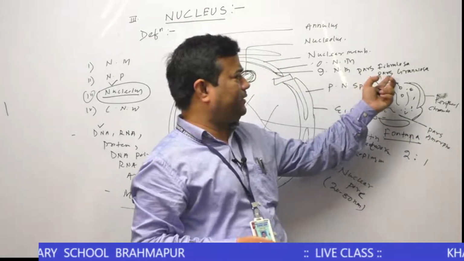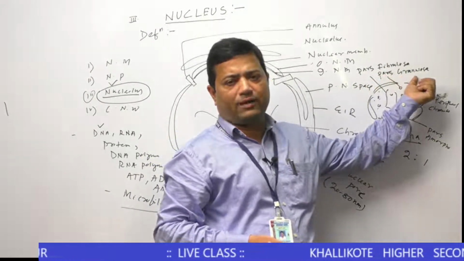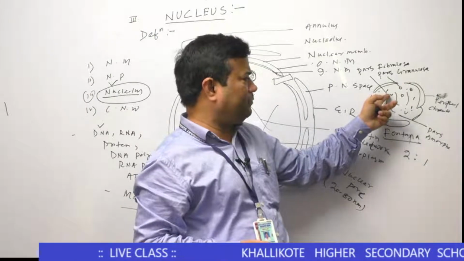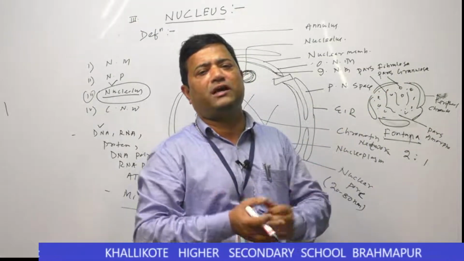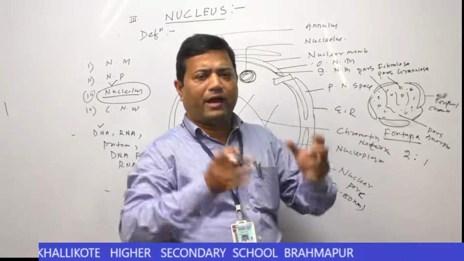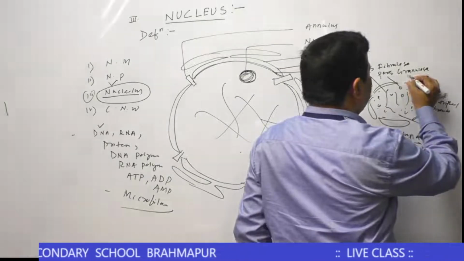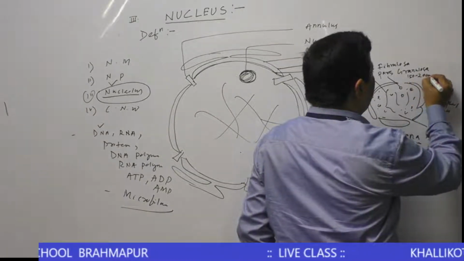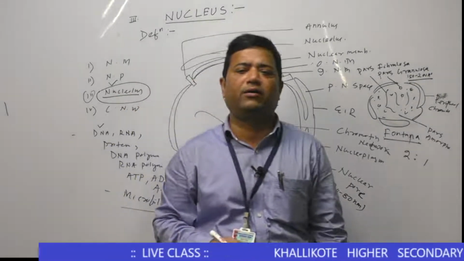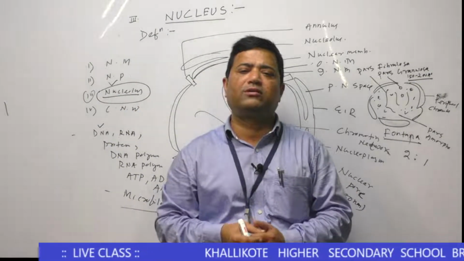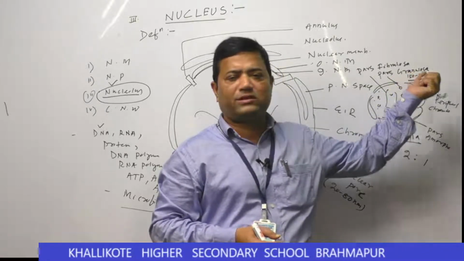The second part is the granular region, or pars granulosa. In this region, different granular proteins are present, ribonucleoproteins, whose diameter is about 150 to 200 angstrom. That is called pars granulosa.